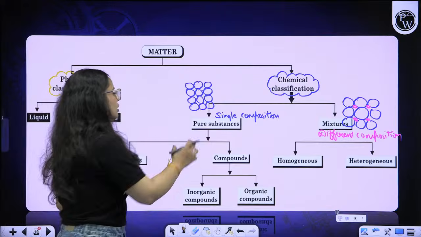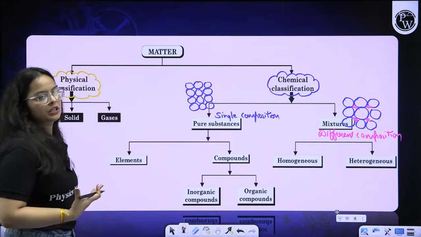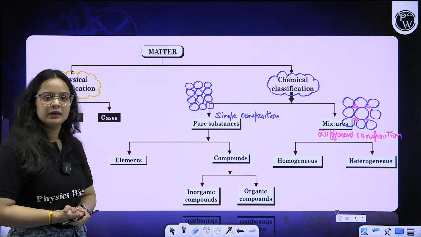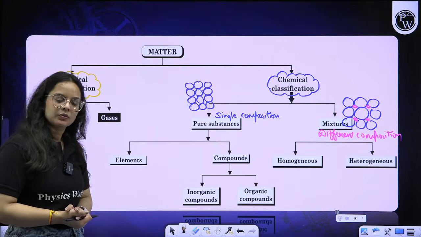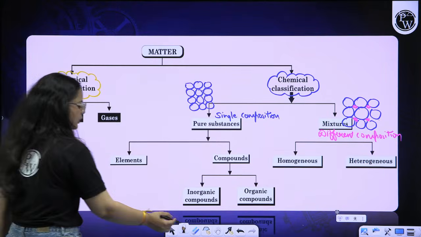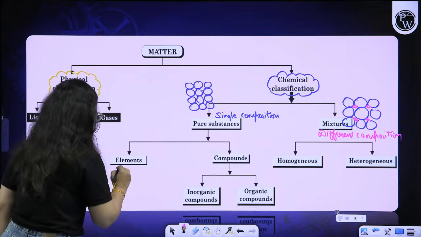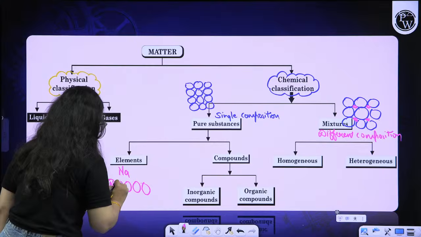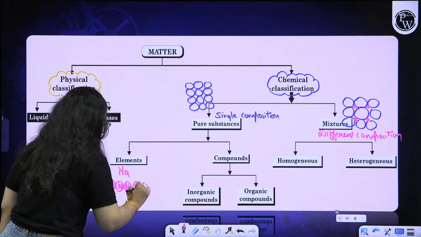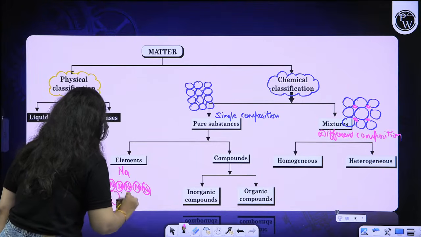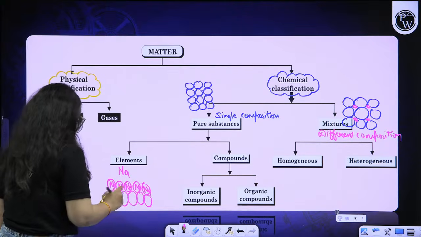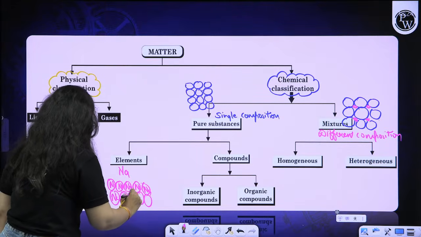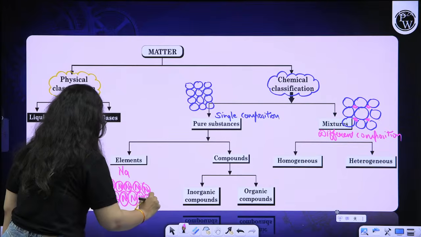Moving on to the further category of pure substances, we categorize it under two categories, elements and compounds. If we talk about an element, for say the sodium element, we have the sodium particles only, like this: Na, sodium, sodium, sodium. All of them are pure only because all of them contain the same particle, that is sodium.